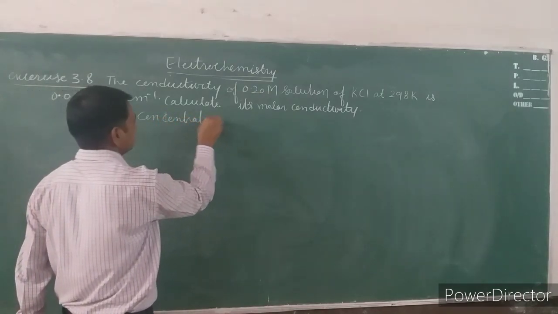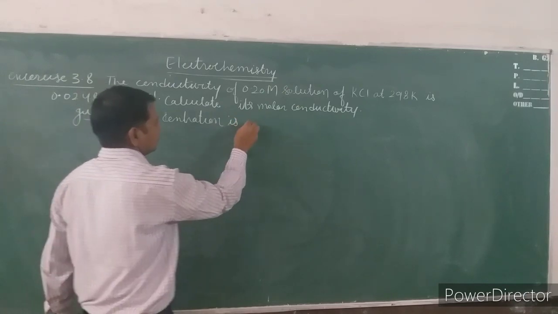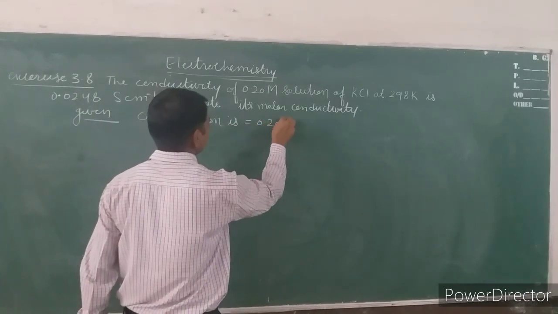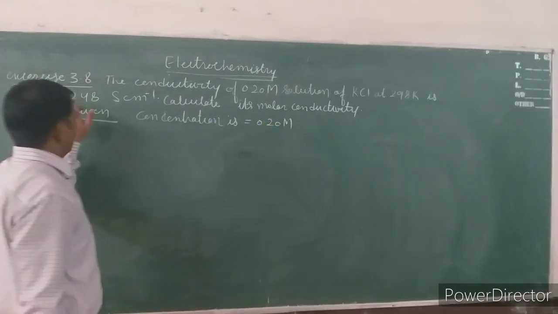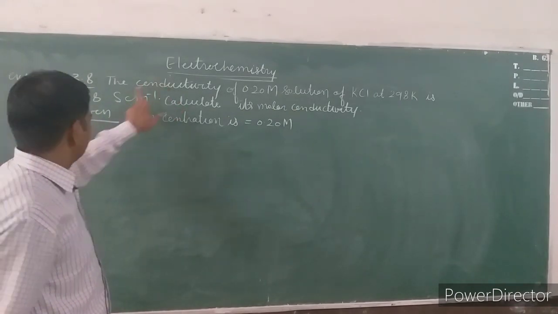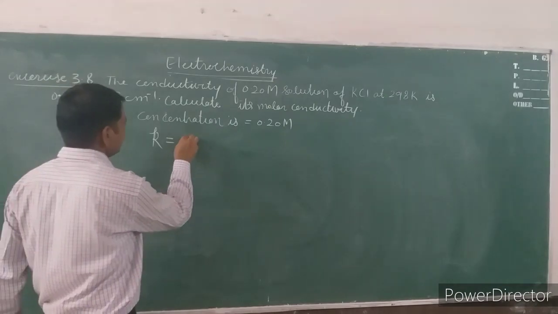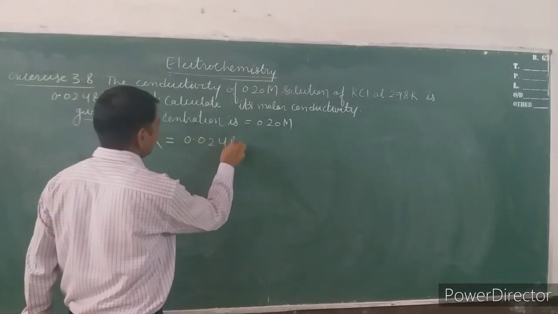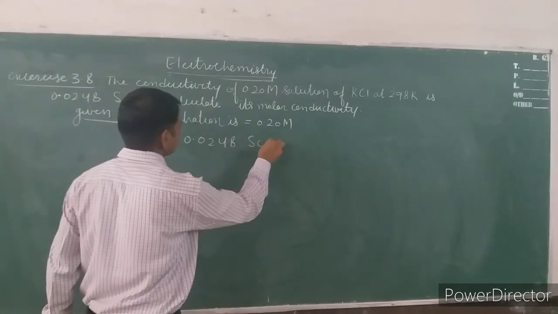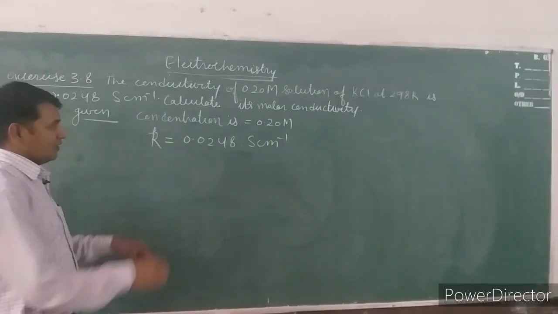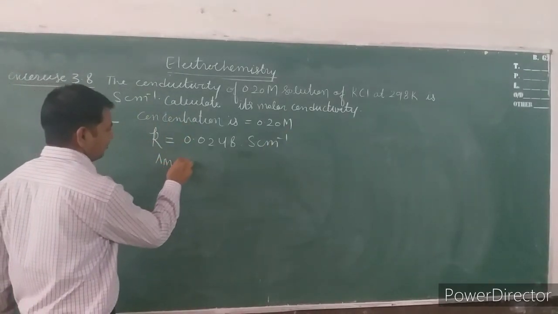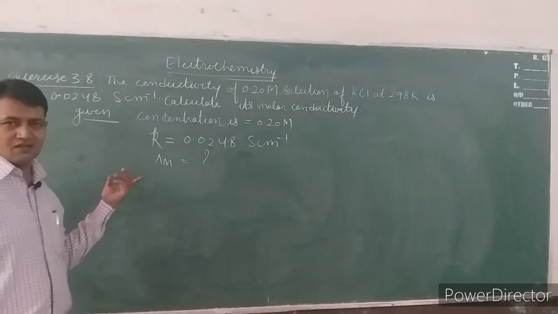Concentration is 0.20 molar and the conductivity is equal to 0.0248 Siemens centimeter inverse. What we have to find out? Lambda m. It is a very easy task.